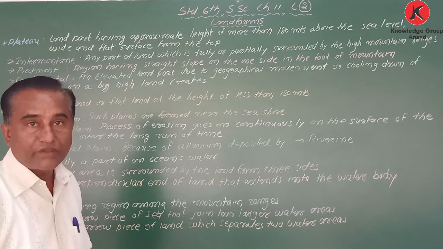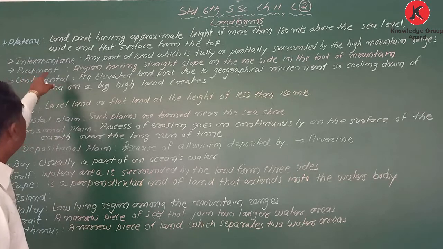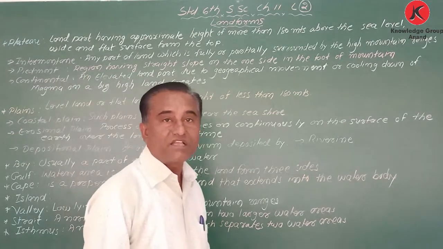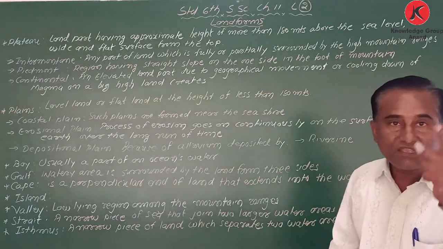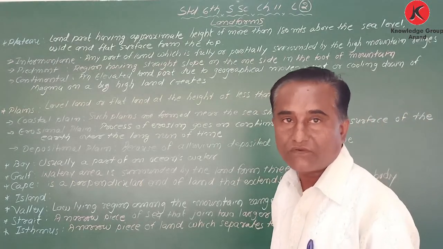The Tibetan plateau and the Mongolia plateau are examples of intermontane plateaus.